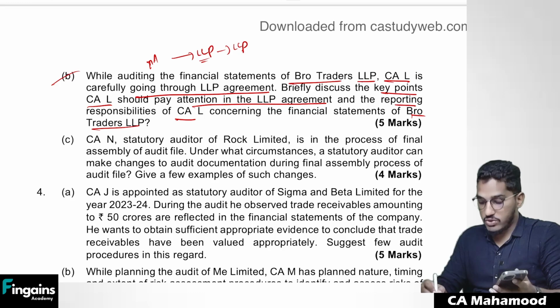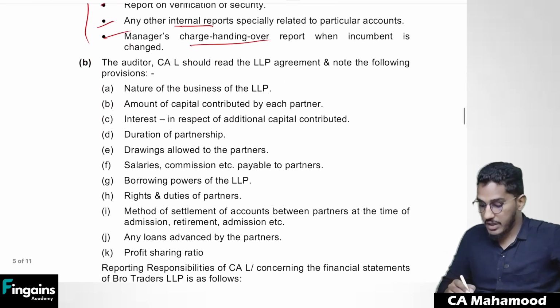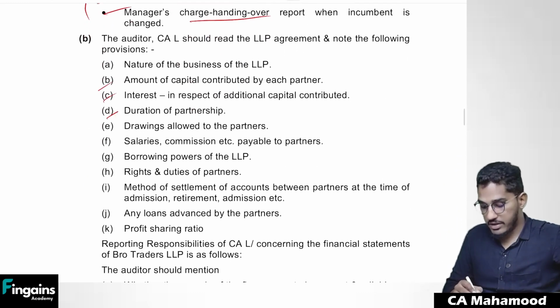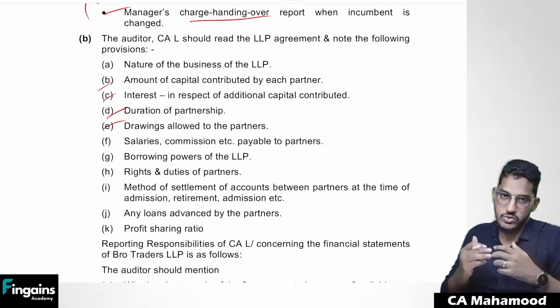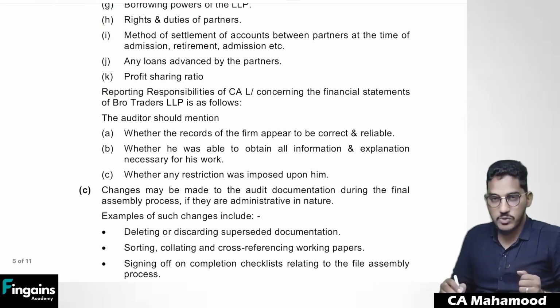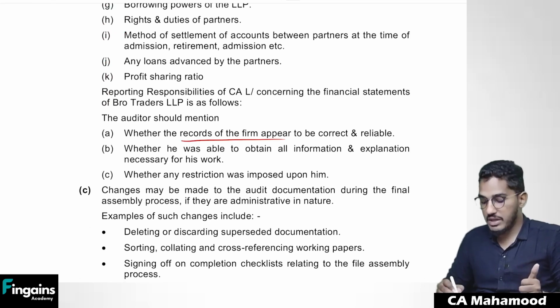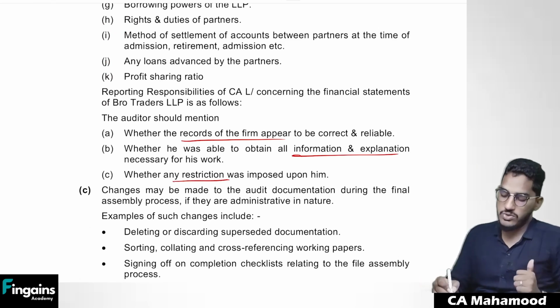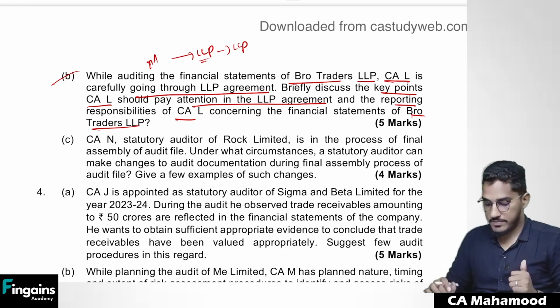We'll try to verify the nature of the business, what should be the capital contributed, whether they are entitled for interest, duration of partnership, what drawings are allowed. All these things we'll find out by reading the LLP agreement. Along with that, what are the responsibilities of auditors of LLP? They have to report whether records of the firm are correct and reliable, whether he has obtained all information and explanation, whether any restriction was imposed on him. So, straight away a question from audit of various entities.